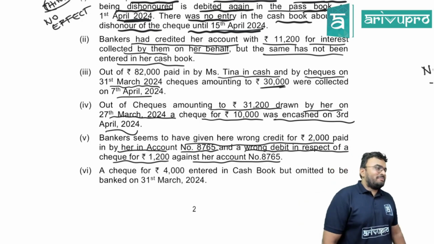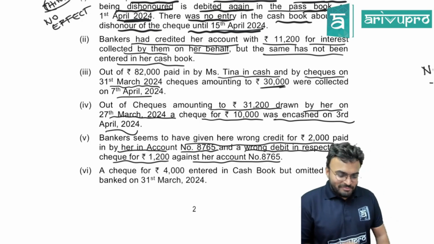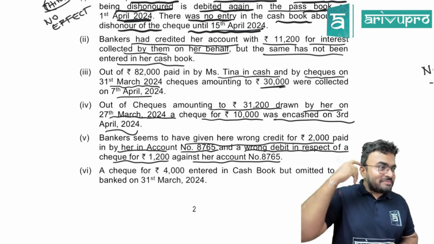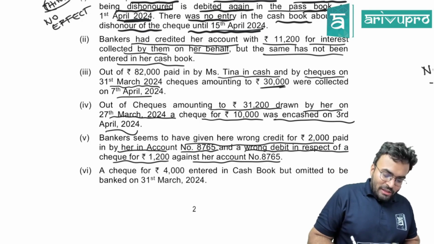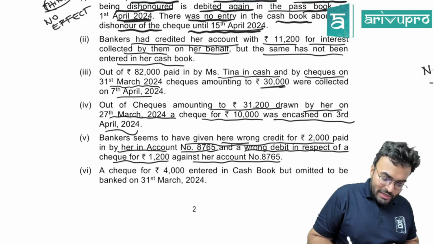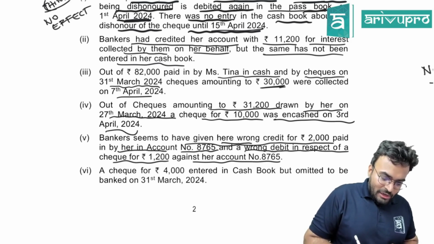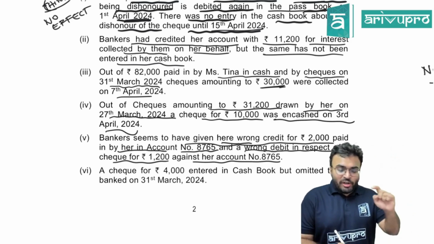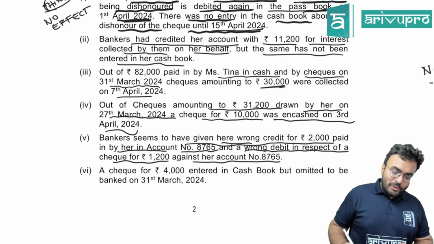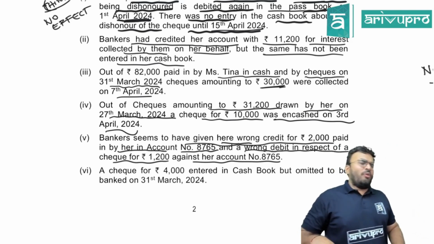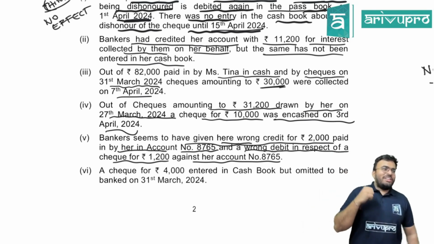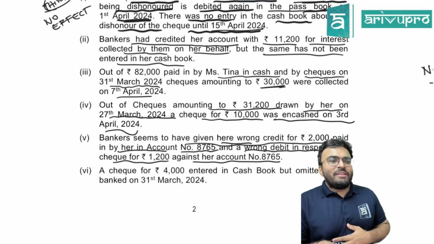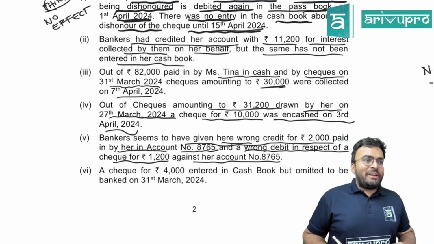What should happen? Bankers seem to have given her wrong credit for 2,000 paid in by her in account number 8765 and wrong debit in respect of a check of 1,200 against her account number 8765. What to do? No entry? No, there is an entry. It is wrong credit, wrong debit.